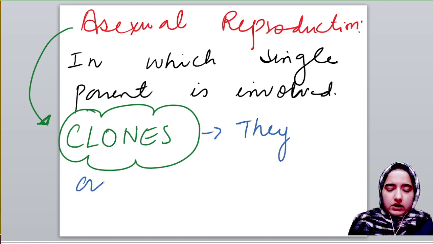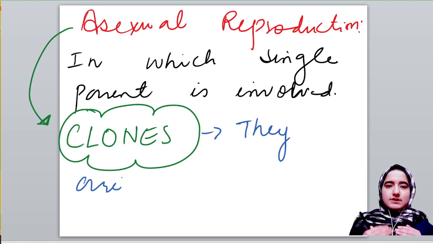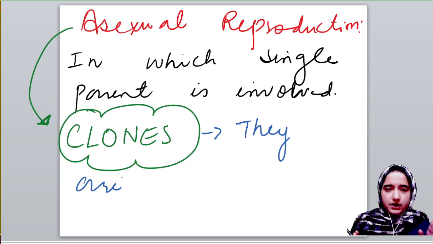they are similar to their parents, either physically or genetically.